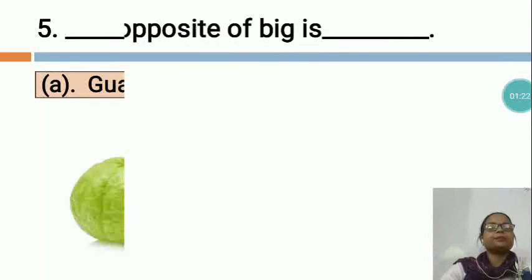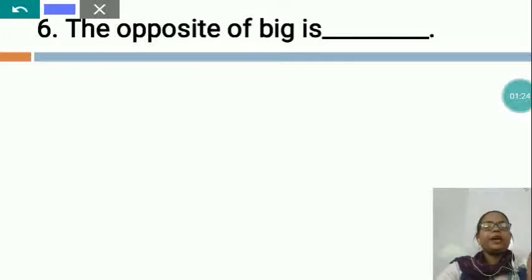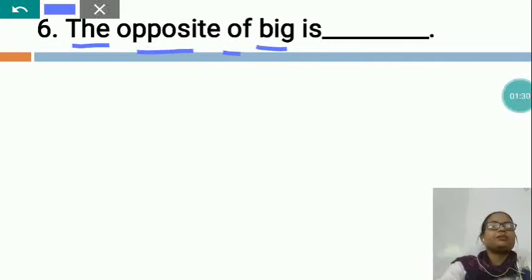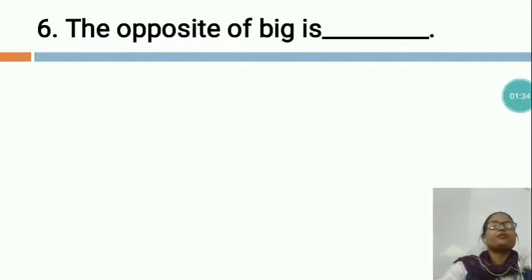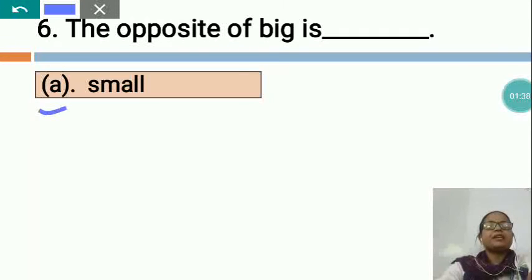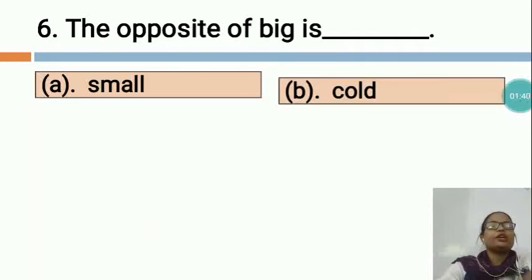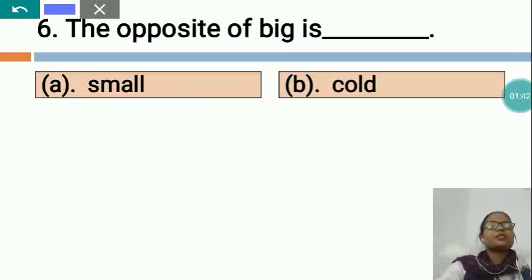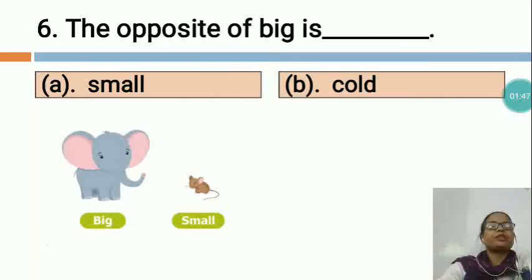Now the next is, the opposite of big is, dash. The opposite of big is. You can see option A is small. Option B, cold. Now you can see in this picture.